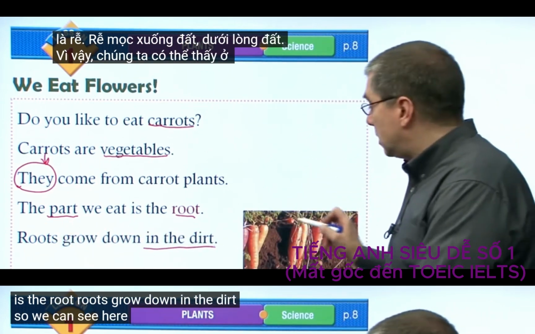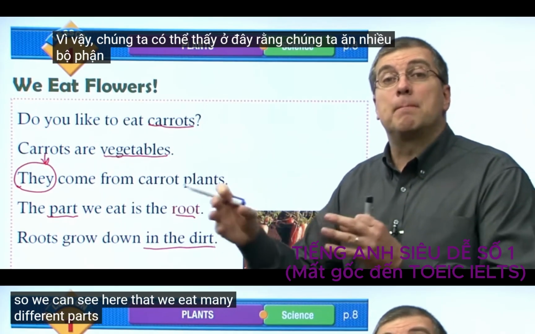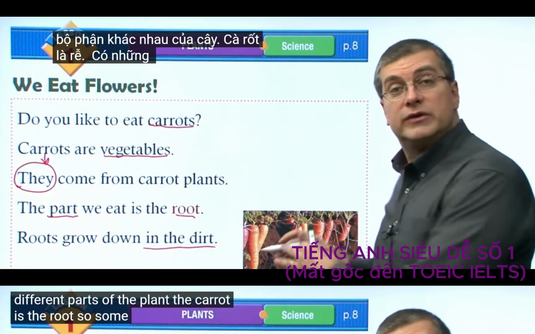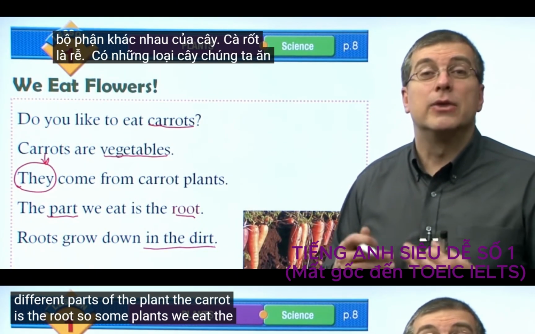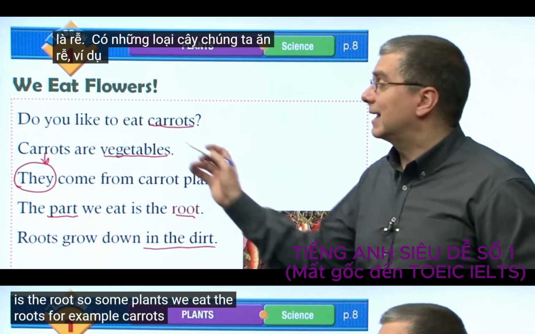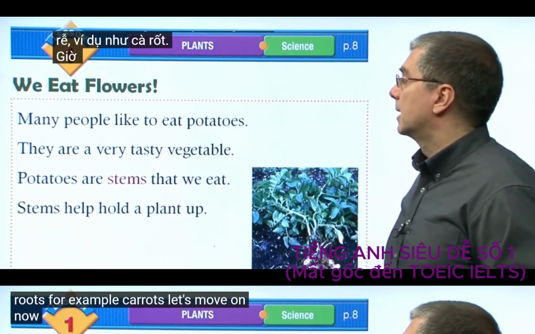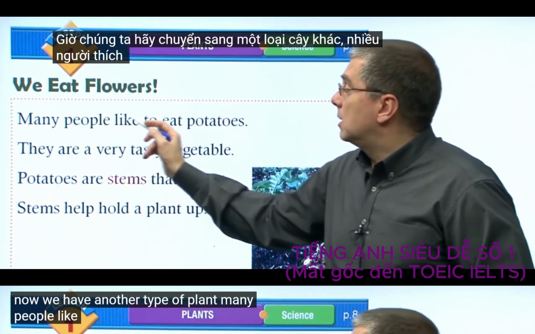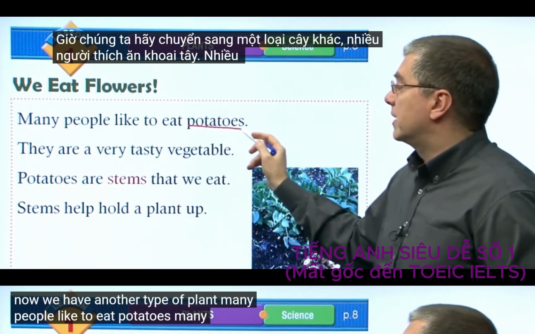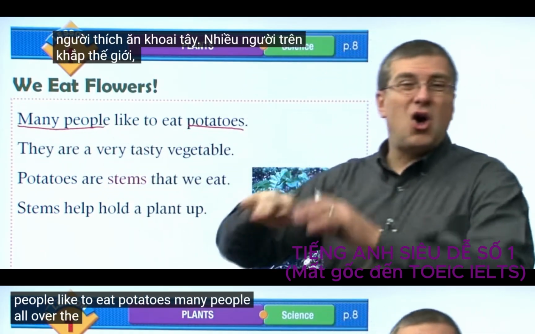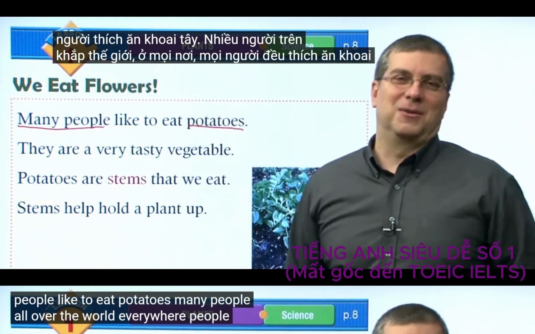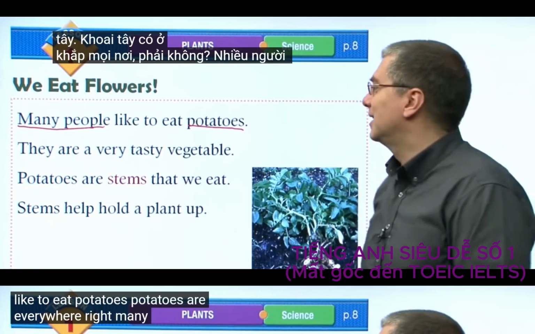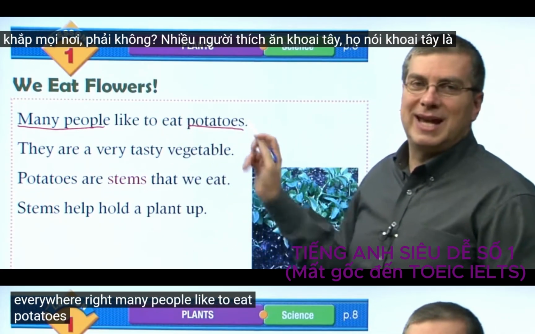So we can see here that we eat many different parts of the plant. The carrot is the root. So some plants, we eat the roots. For example, carrots. Let's move on. Now, we have another type of plant. Many people like to eat potatoes. Many people all over the world, everywhere. People like to eat potatoes. Potatoes are everywhere, right?